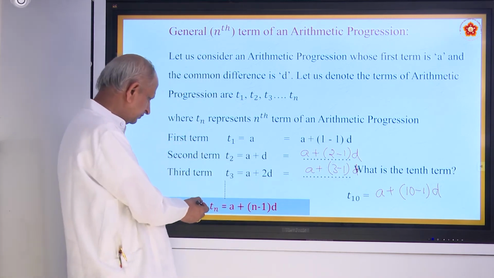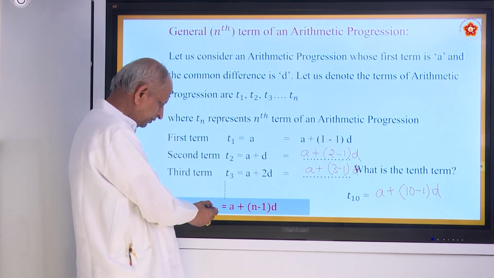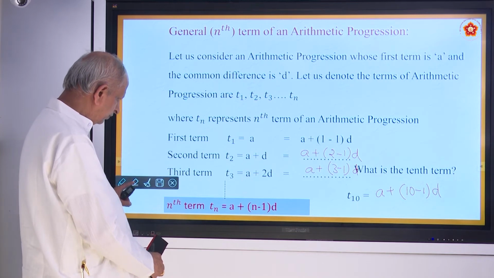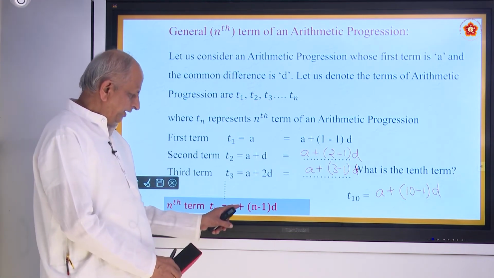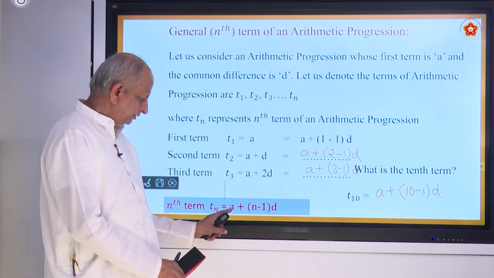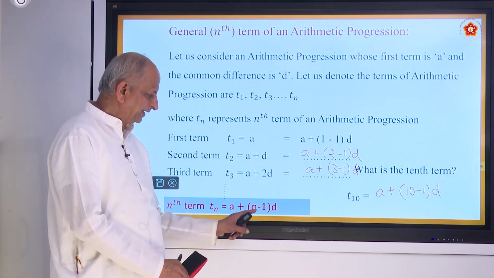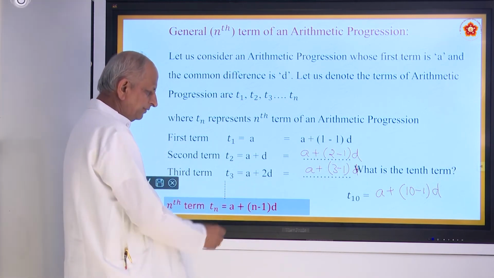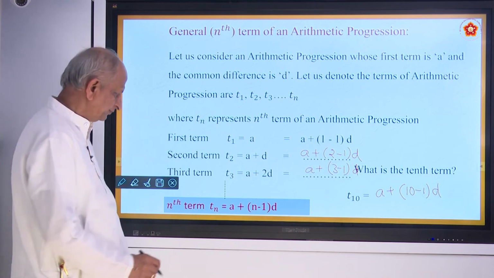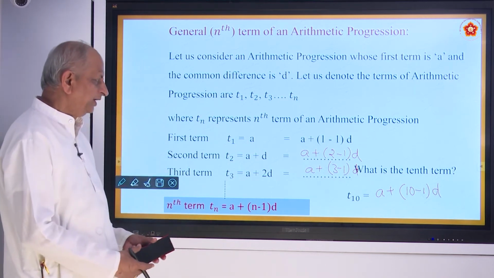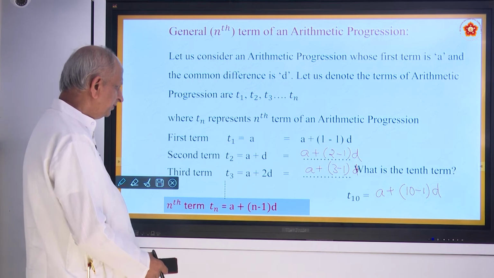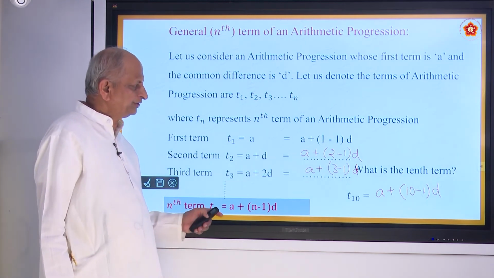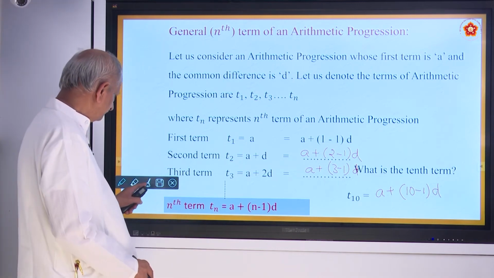In general, the nth term is tn. So tn will be equal to a, the first term, plus n minus 1 into d. What is d? Common difference. What is n? Number of terms. What is a? A is called the first term. It's a very important formula, don't forget. So using this we will work out some problems.